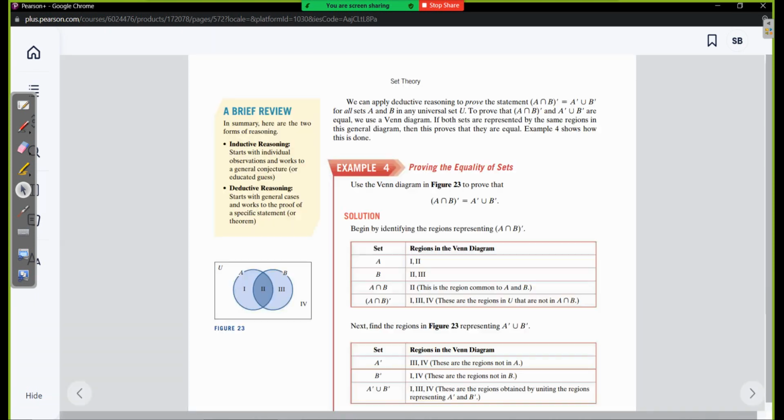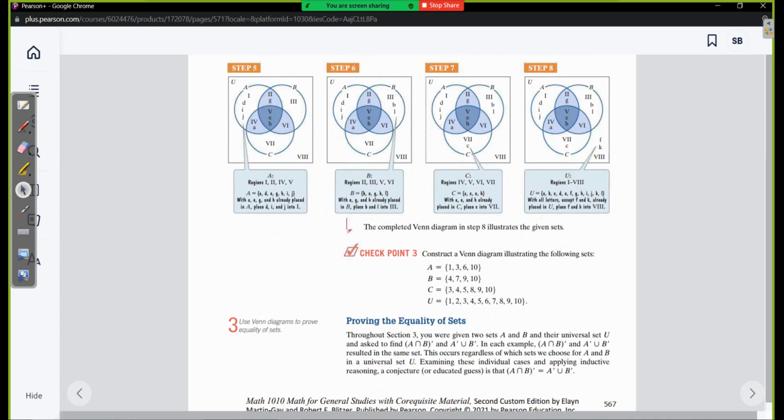All right. So next up we have proving the equality of sets. So let's see. We should probably snip this going into the next section.